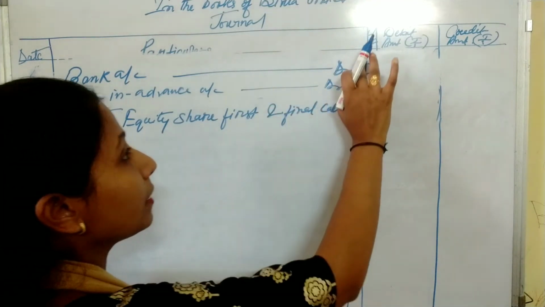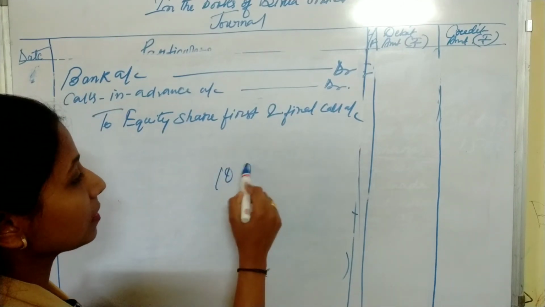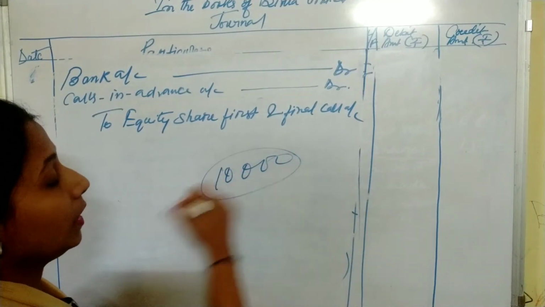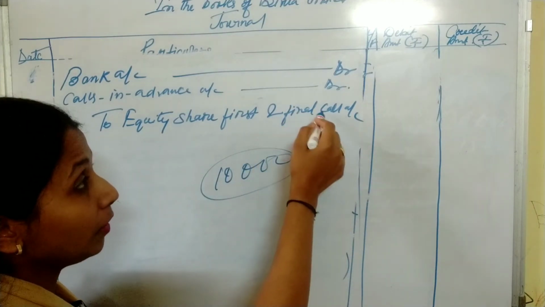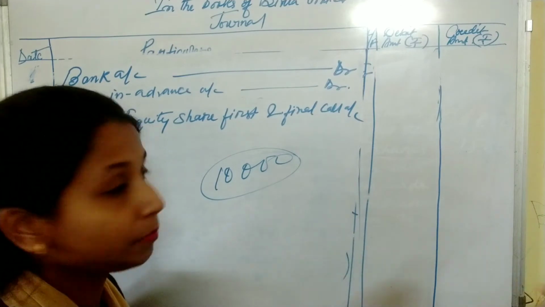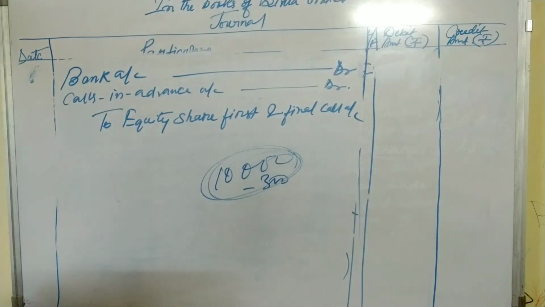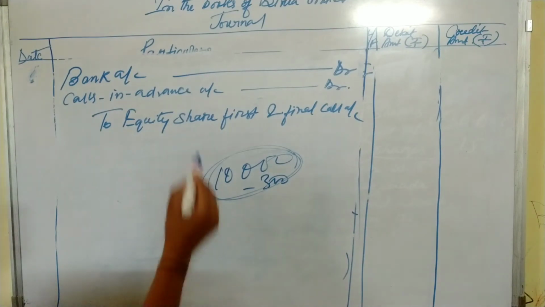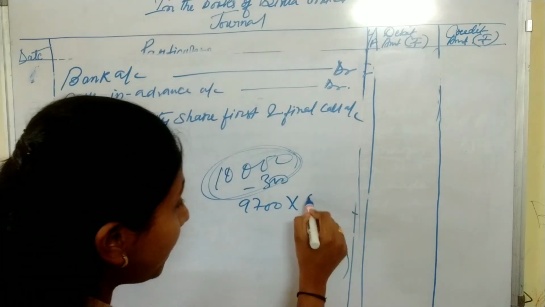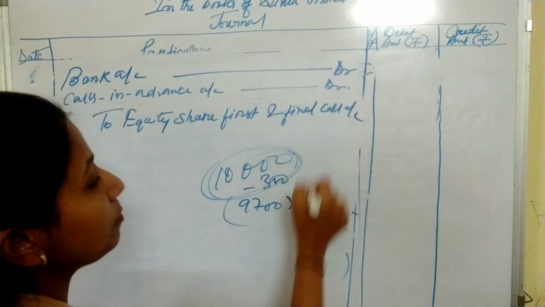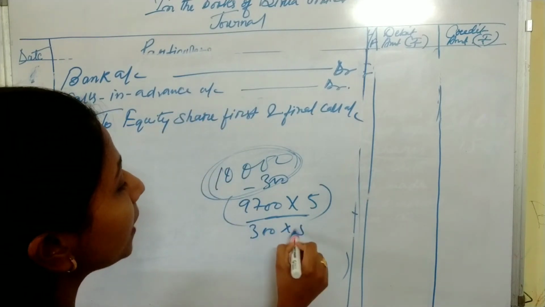We will adjust here. So the total number of shares is 10,000. Am I right? In 10,000, one shareholder holding 300 shares has paid the first and final call money in allotment. So 10,000 minus 300, the number of shares is 9,700. 9,700 multiplied by 5 is received by the bank, and calls in advance is 300 multiplied by 5.